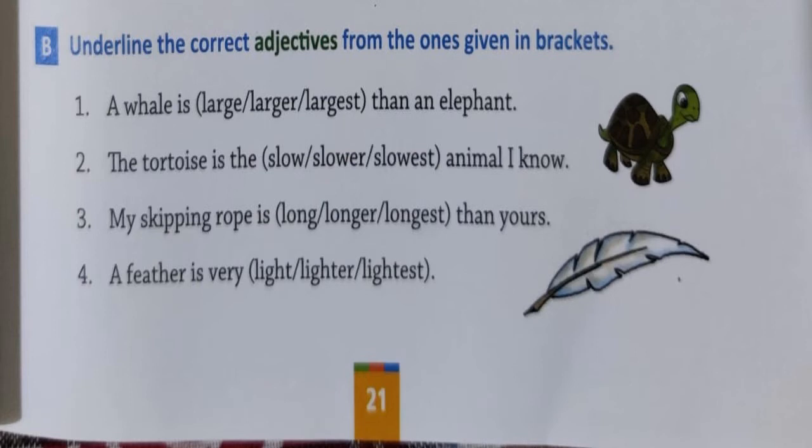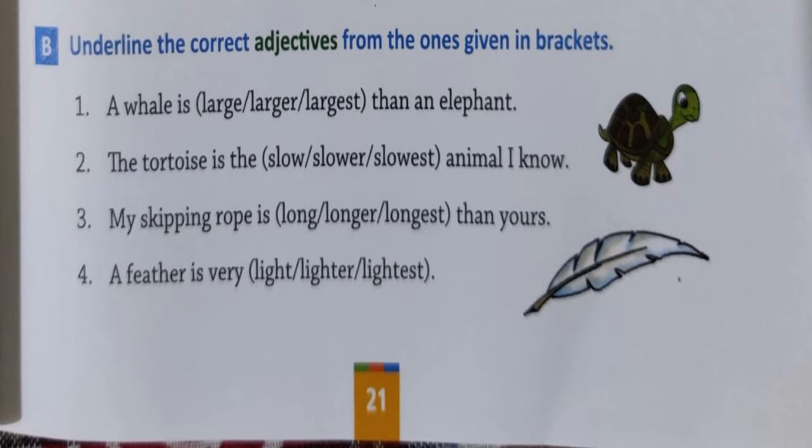Next exercise on the same page, children. Let's read. Underline the correct adjectives from the ones given in bracket. Now we have to read the sentence and we have to choose the correct adjective, right? Let's do number 1. A whale is large, larger, largest than an elephant.